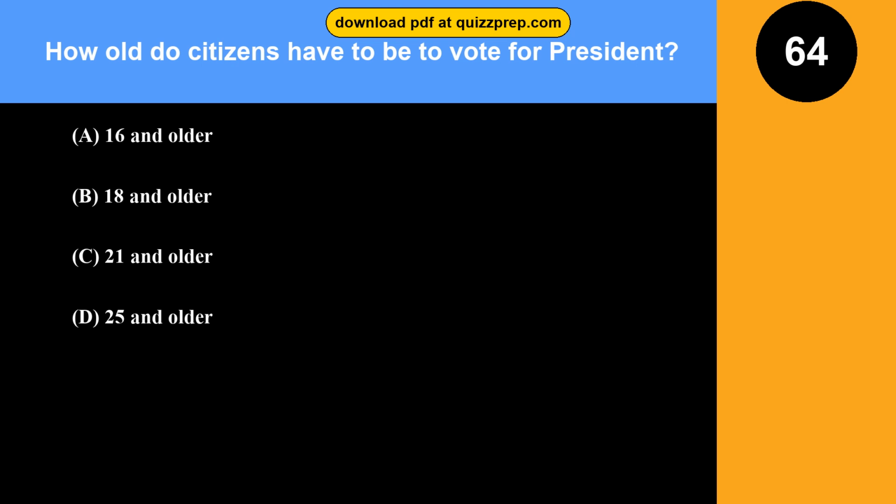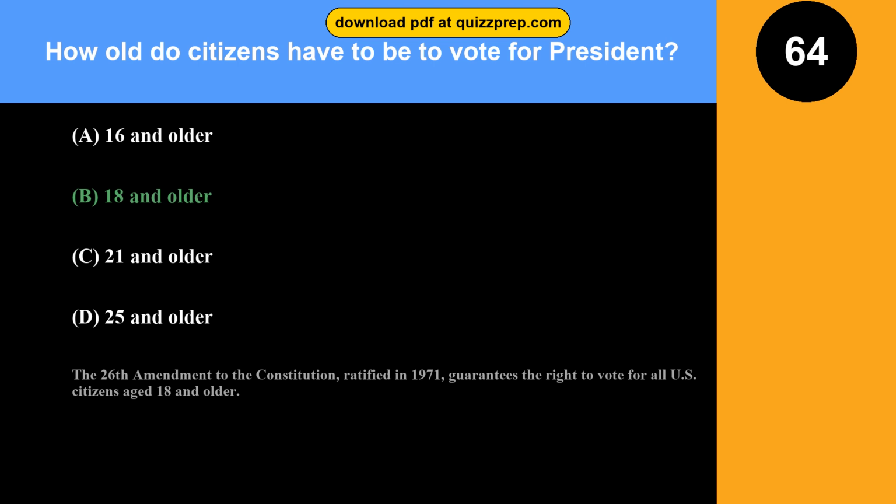Question 64. How old do citizens have to be to vote for president? Option A. 16 and older. Option B. 18 and older. Option C. 21 and older. Option D. 25 and older. The correct answer is option B. 18 and older. The 26th Amendment to the Constitution, ratified in 1971, guarantees the right to vote for all U.S. citizens aged 18 and older.